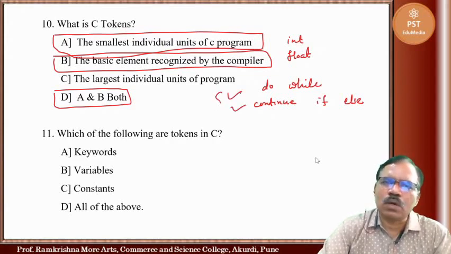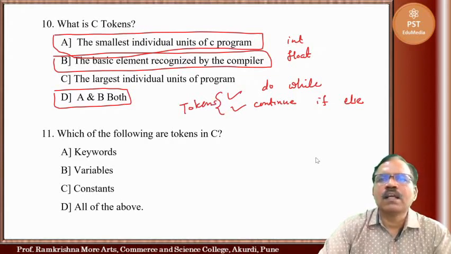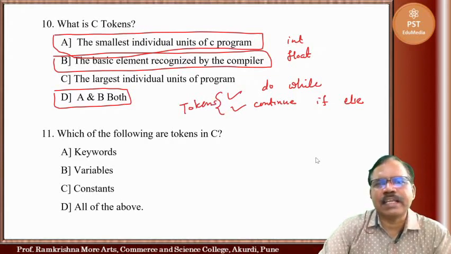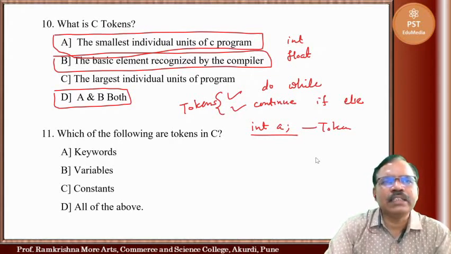They are C tokens. Then variables, like suppose we write int A, A is a variable. So this is also a token. This is the smallest individual unit.